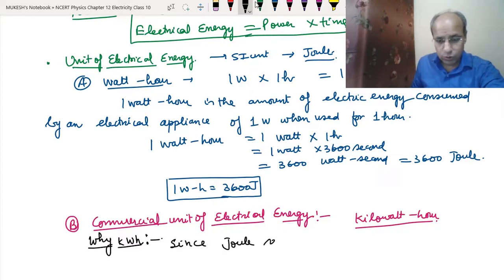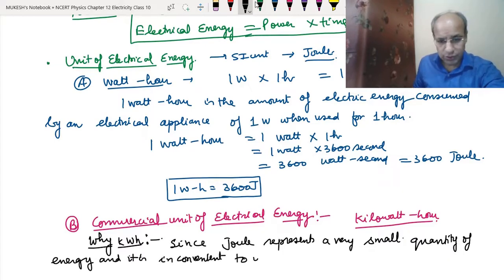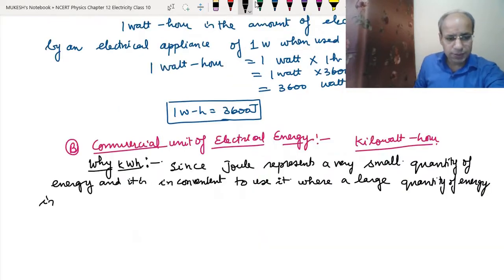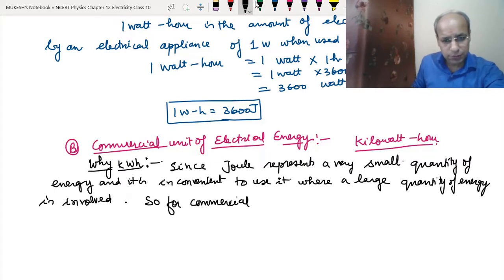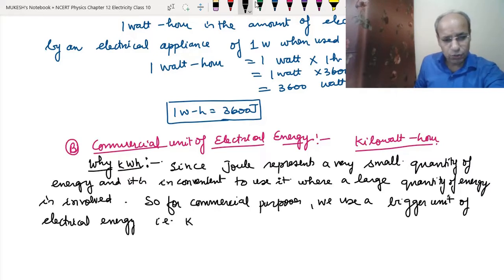Since joule represents a very small quantity of energy and it is inconvenient to use where a large quantity of energy is involved, for commercial purposes we use a bigger unit of electrical energy, that is the kilowatt hour.